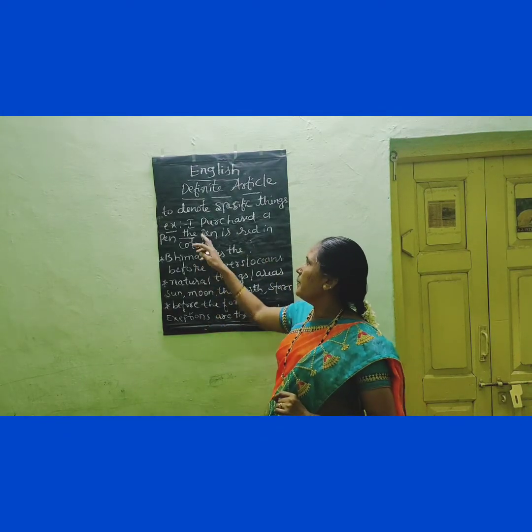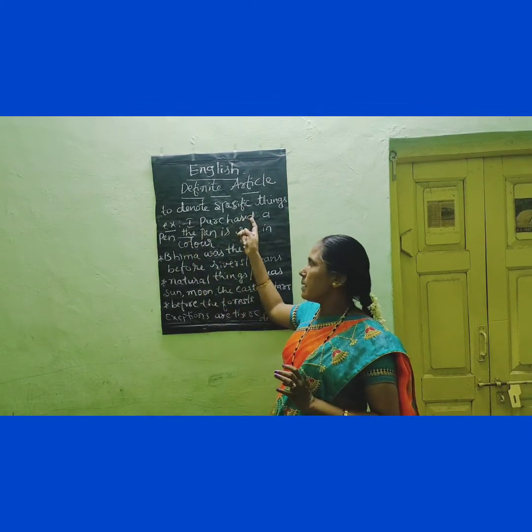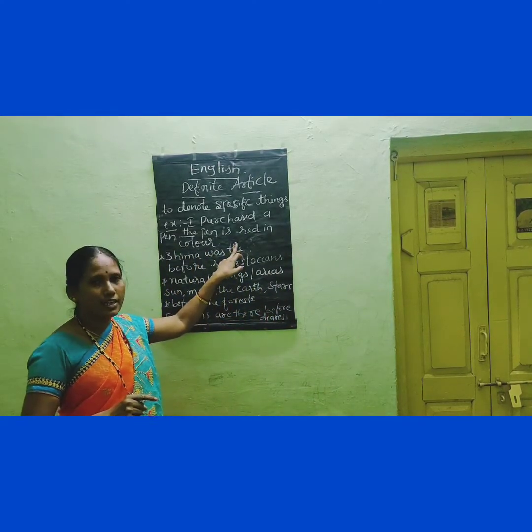So where we have to use the, I want to give 2 examples here. I purchased a pen. So a shows that it is 1 pen. I purchased a pen. The pen is red in color. The means the purchased pen, what I have purchased. So that pen only is red in color.